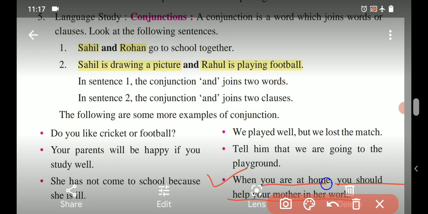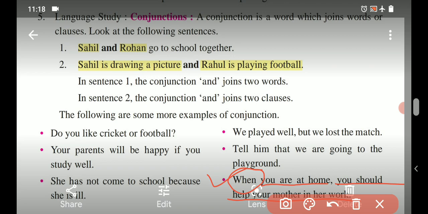So you are at home, this can be considered as a clause. It is one clause. You should help your mother in her work, it is another clause. And both of these clauses are joined using the word "when" that is given in the beginning. So here "when" is the conjunction.